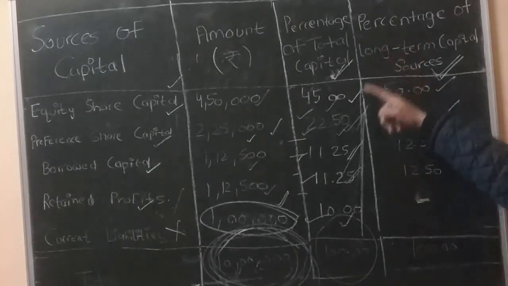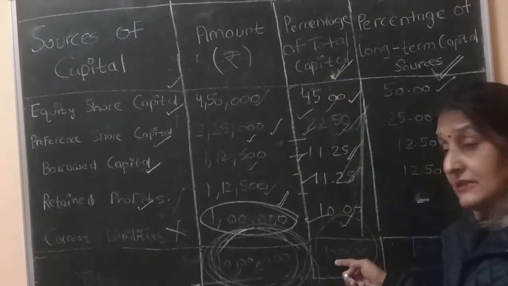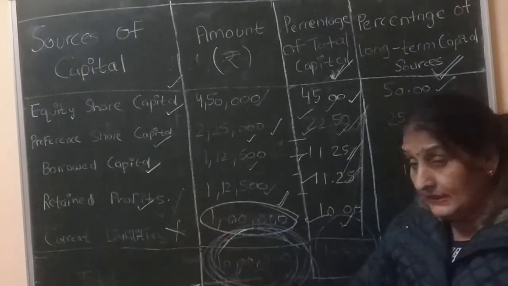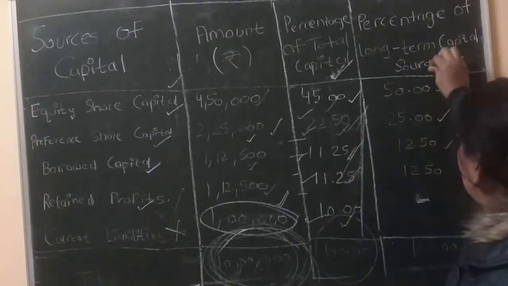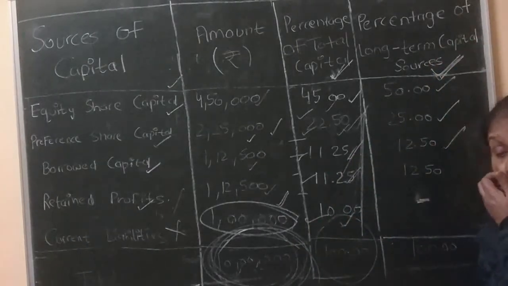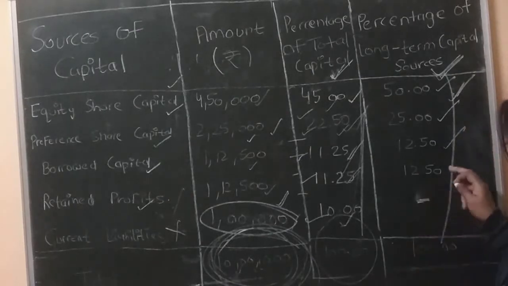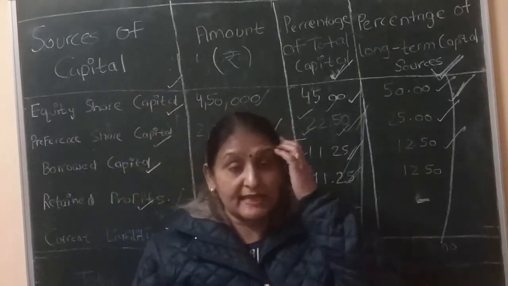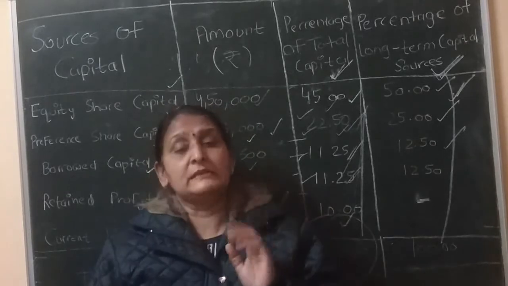So when the percentage is calculated out of 10 lakh, it is known as the financial structure. And out of the total 10 lakh, when current liability is excluded, it is 9 lakh, and when the percentage is calculated out of 9 lakh, this percentage denotes the capital structure. Capital structure means the percentage found excluding current liability. So here are three concepts: financial structure, capitalization, capital structure.